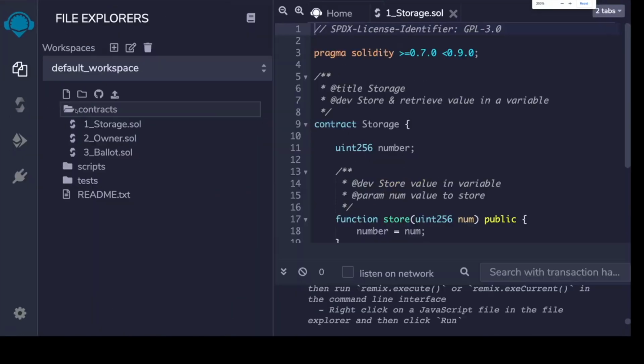I'll make it bigger. Can you see it? Yeah, much bigger now. Okay.